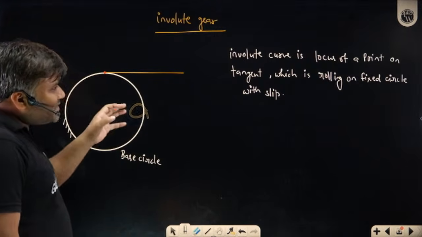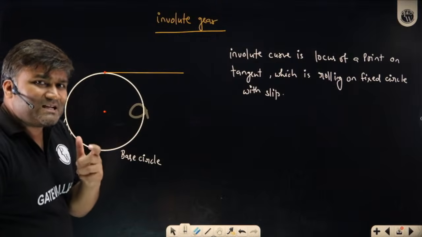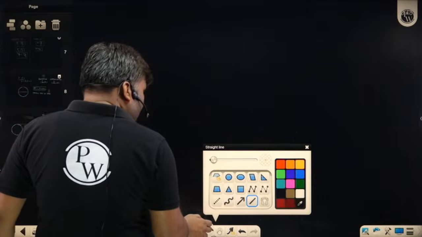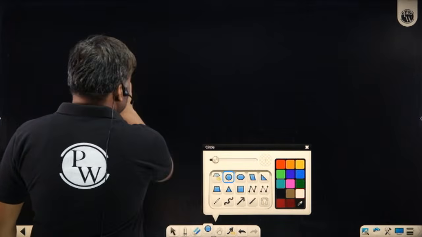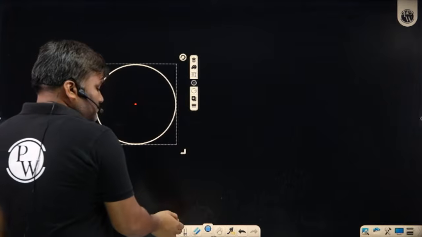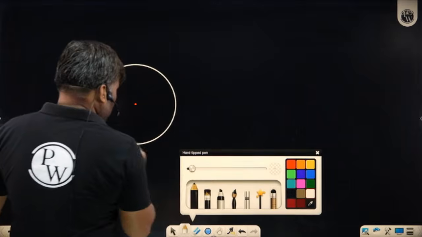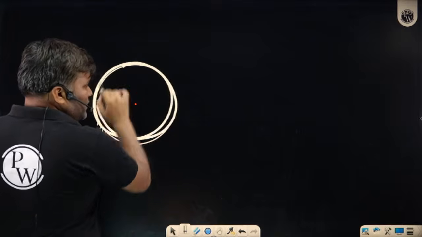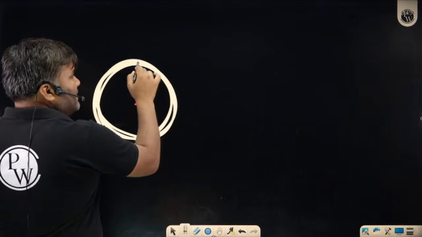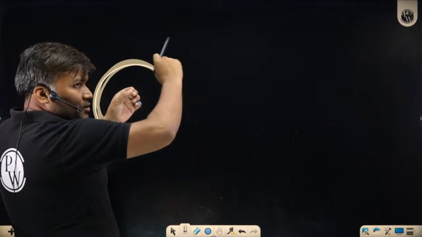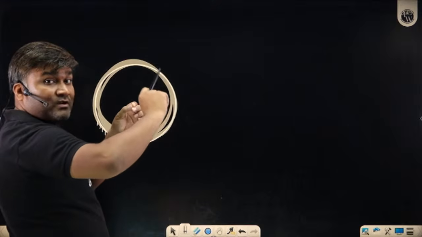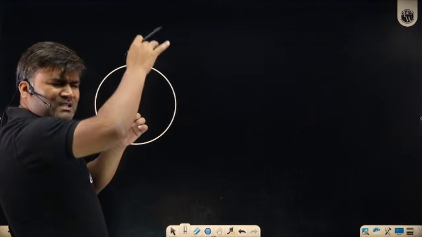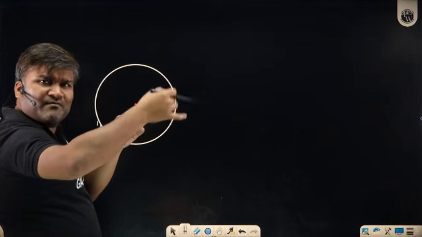So sir, the same thing I can also say like this. If I have a fixed circle, and here I have wound a thread on it, and I'm opening this thread without losing its tightness, the tightness of the thread should be maintained, so that the thread also gives me the feeling of the tangent every time.